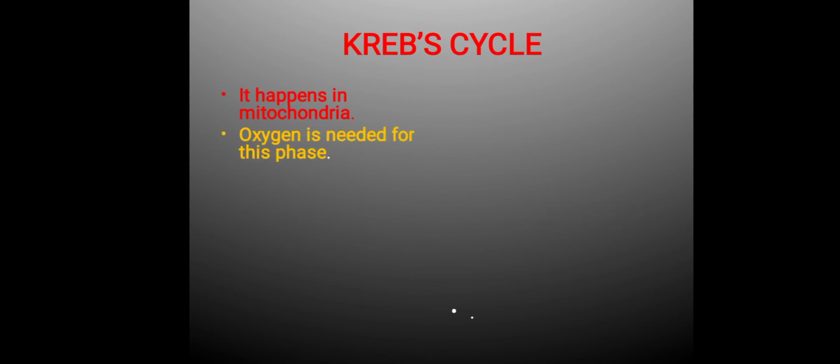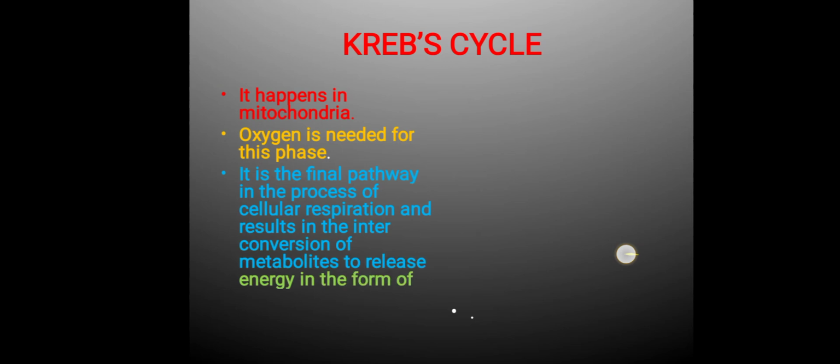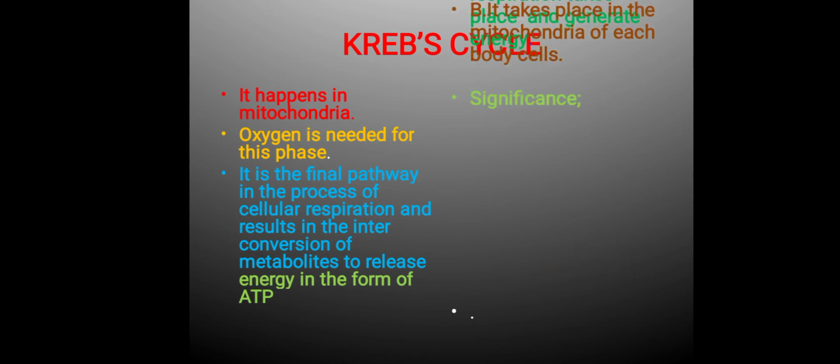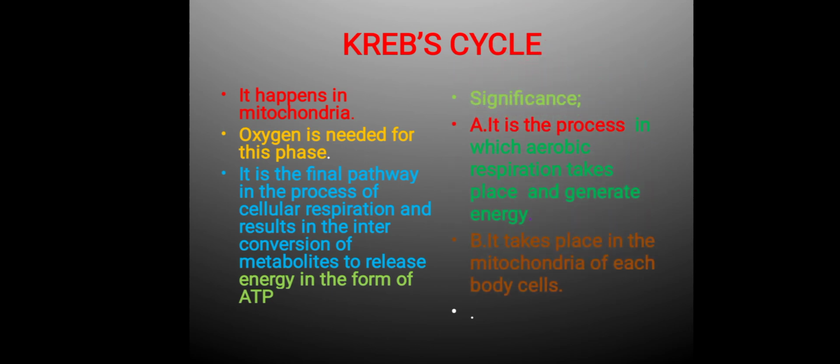Krebs cycle: it happens in mitochondria. Oxygen is needed for this phase. It is the final pathway in the process of cellular respiration and results in the interconversions of metabolites to release energy in the form of ATP. Significance: it is the process in which aerobic respiration takes place and generates energy. It takes place in the mitochondria of each body cell.